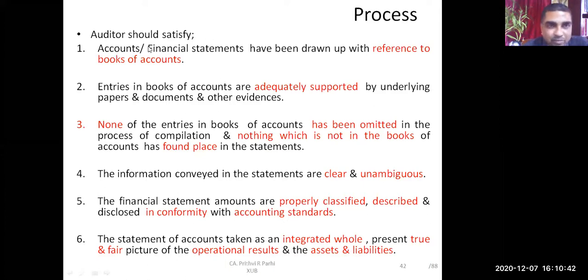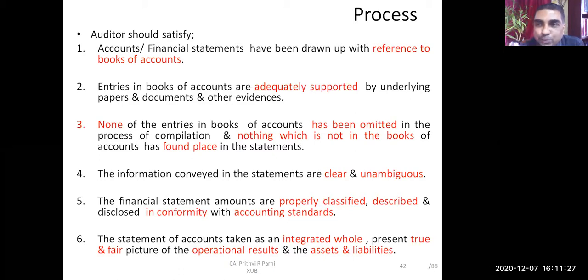Point number 1. First of all, the auditor should satisfy himself. Please read it loudly. Accounts, financial statements have been drawn up with reference to books of accounts. That means what? You have seen a financial statement, right? Let us say non-current assets are this much, or cash and bank balance is this much, or sales is this much. These are the figures reflected in the financial statement. And you have to see they are prepared with reference to the books of account. That means if I see my bank ledger, the same figure should be there which is appearing in my financial statement.